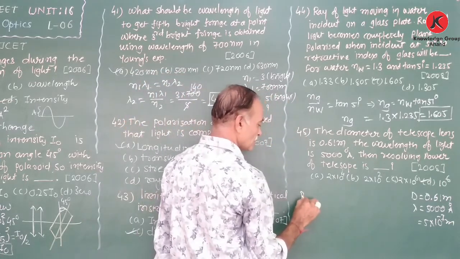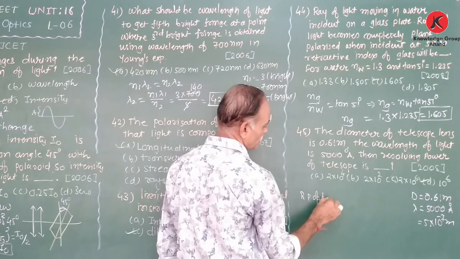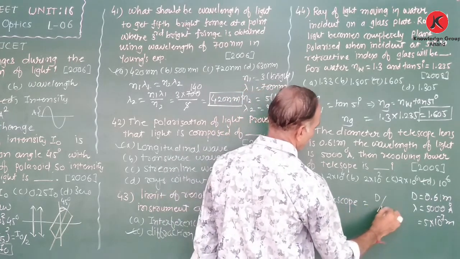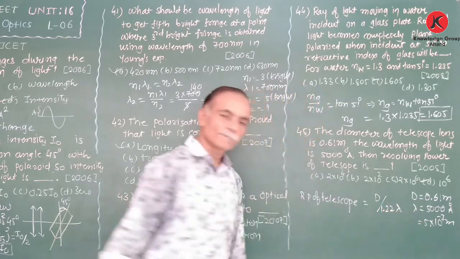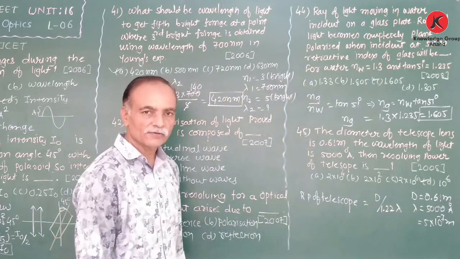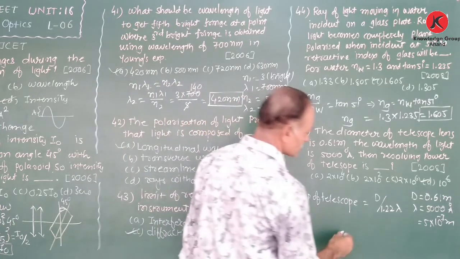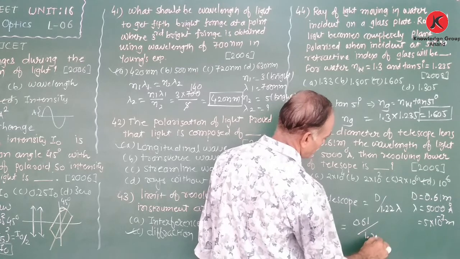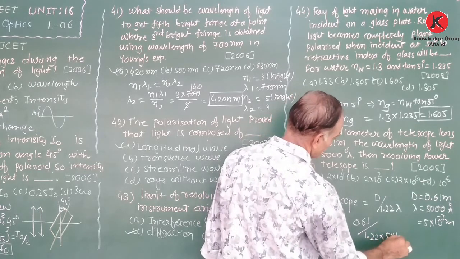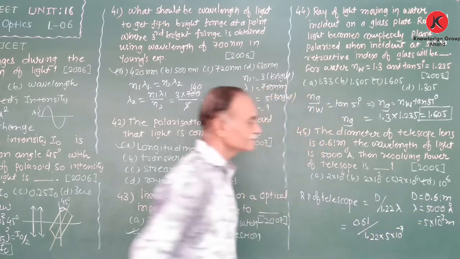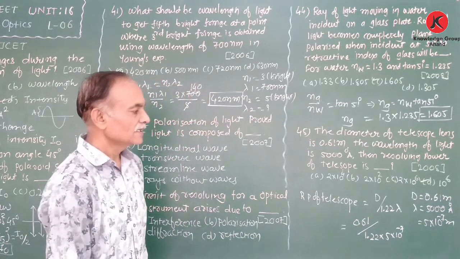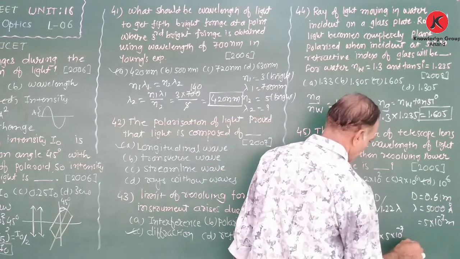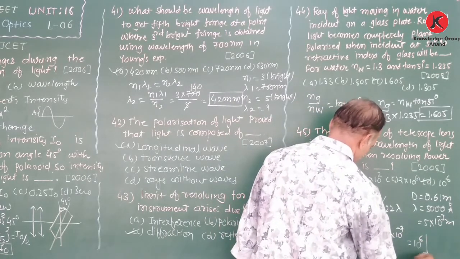We know that the resolving power of a telescope is equal to D upon 1.22 lambda. D is the diameter of the objective and lambda is the wavelength of light used, therefore 0.61 upon 1.22 into 5 into 10 to the power minus 7. Right? So 10 to the power 6 is the resolving power of the telescope.